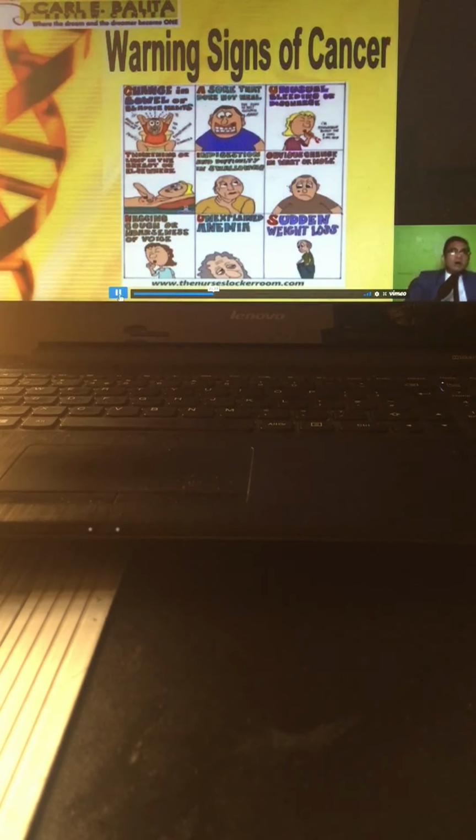So let us review ano ang kasama natin sa secondary level of prevention. What are the warning signs? You have your mnemonics, caution us. Letter C stands for change in the bowel or bladder habit. Letter A, a sore that does not heal. Letter U, unusual bleeding or discharges. Letter D, thickening lumps in the breast or elsewhere. Letter I, indigestion or difficulty of swallowing. Letter O, obvious change in the warts or mole. Letter N, nagging cough or hoarseness of the voice. Letter U, unexplained anemia. And letter S, sudden weight loss.